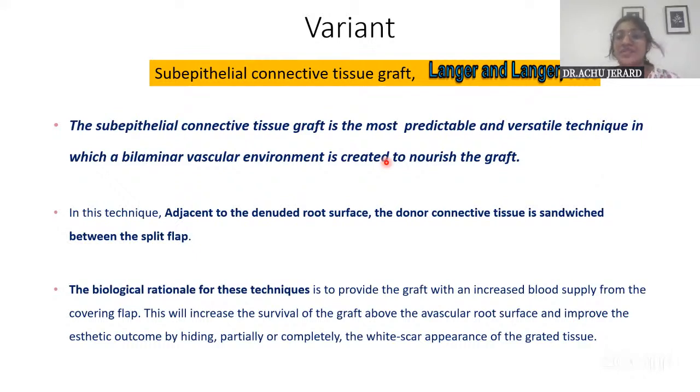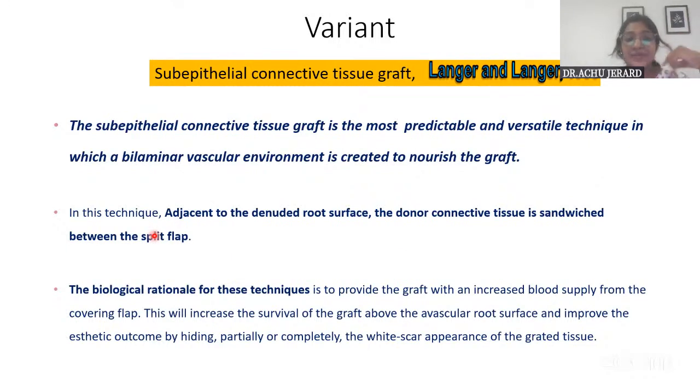So it gets blood supply from both the recipient bed and the flap above. That is why it is called a bilaminar technique, providing a bilaminar vascular environment for the graft. I hope you understood. I'll explain it with the picture.